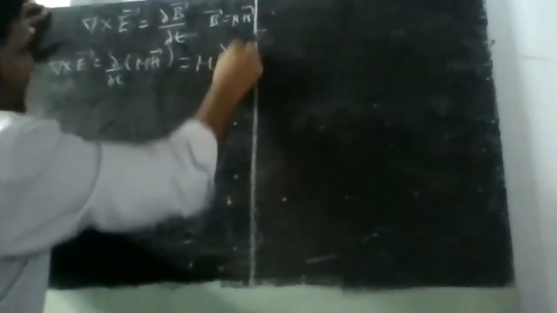Now B bar is equal to mu into H bar, the flux density. So if I substitute that, del cross E bar is equal to minus dou by dou t of mu H bar, or we can put the mu outside: minus mu dou H bar by dou t. So this is what we get.